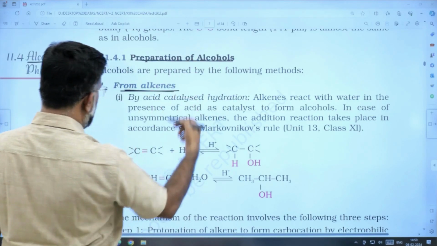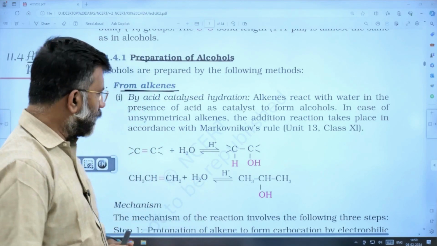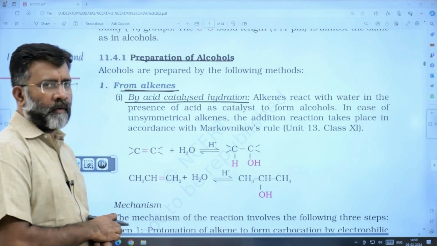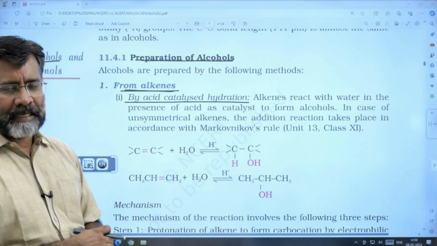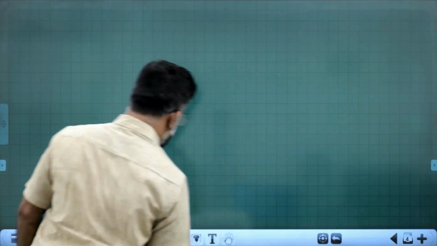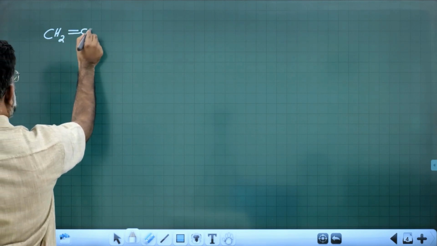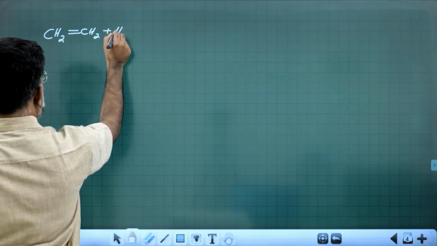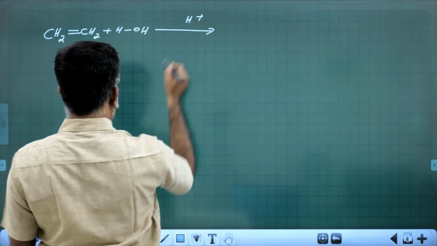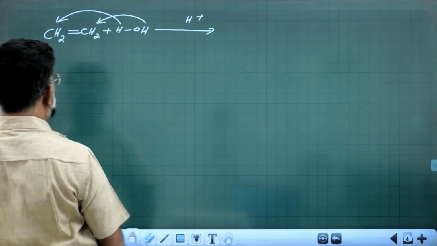There are a couple of methods, as all of you may be remembering. First one, acid catalyzed hydration of alkenes. If you take ethene treated with water in presence of acid medium, you can see the hydrogen added here and OH added here.